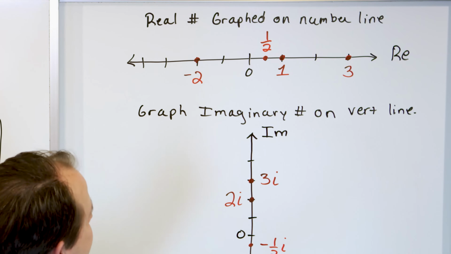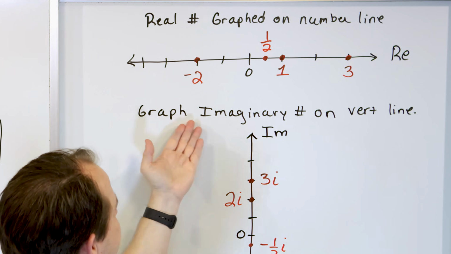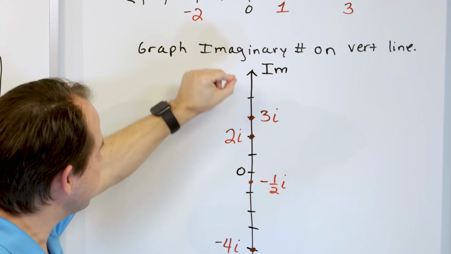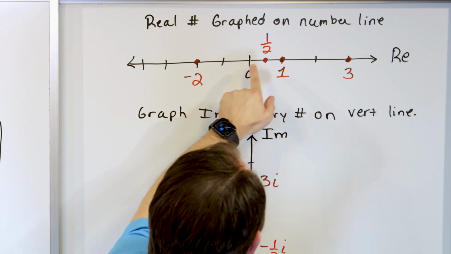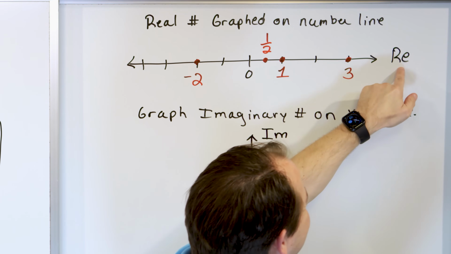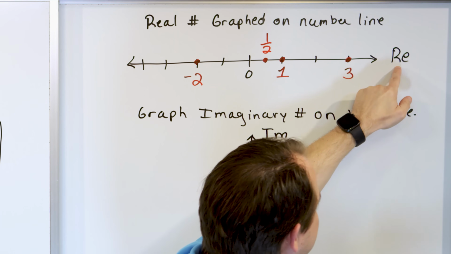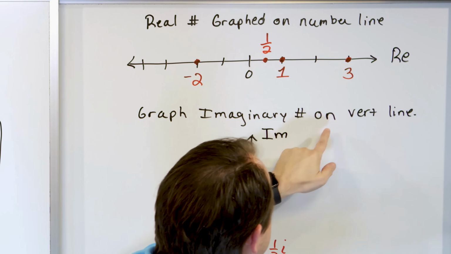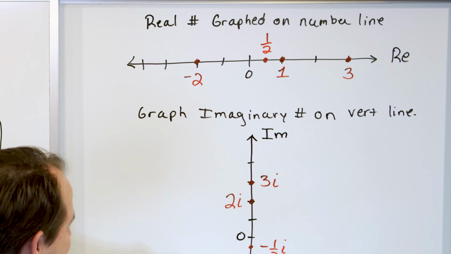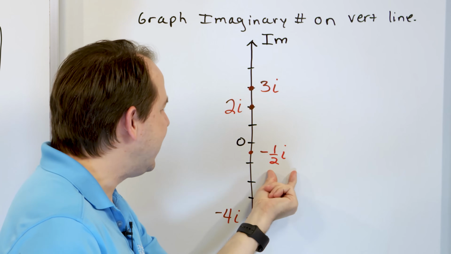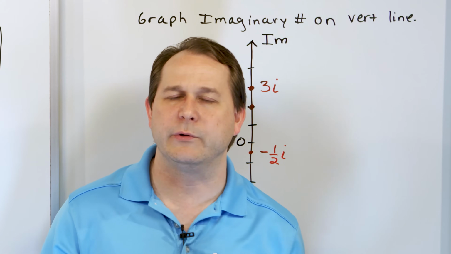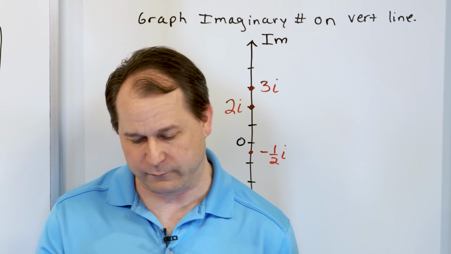So we have the idea that if you have purely real numbers, you just plot them on a horizontal number line like this. And if you have purely imaginary numbers, you just plot them on a vertical bar like this. We use the letters Re to tell me I'm only plotting real numbers here. We don't need to do that in basic math, but now that we're here, we need to show what we're plotting. And then we use the letters Im to tell me that I'm only plotting imaginary numbers. And when I plot the number, I need to make sure to put the i's here to remind me that I'm not just plotting real numbers, I'm plotting imaginary numbers, right?